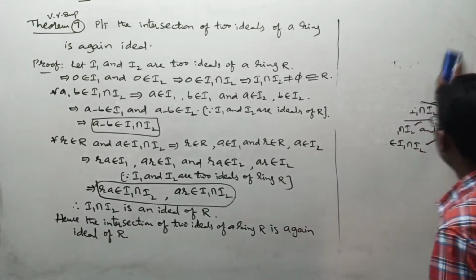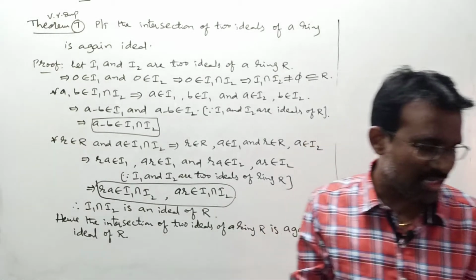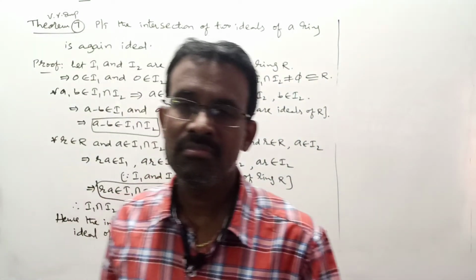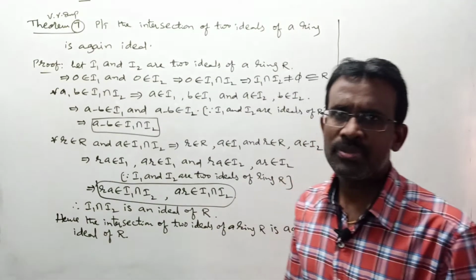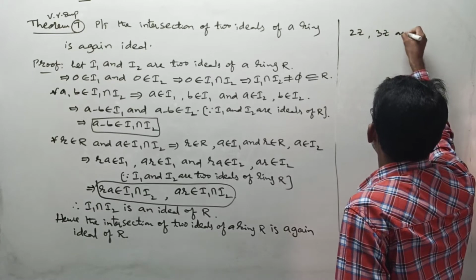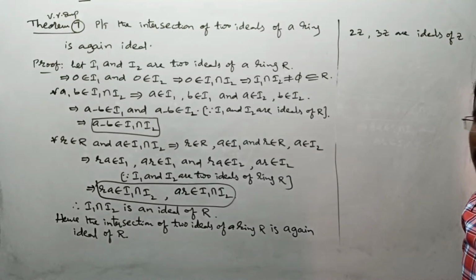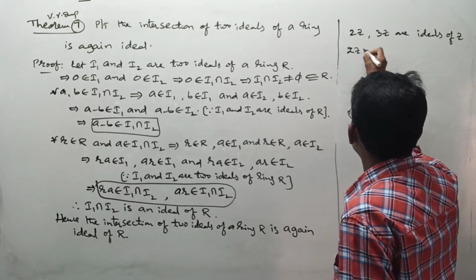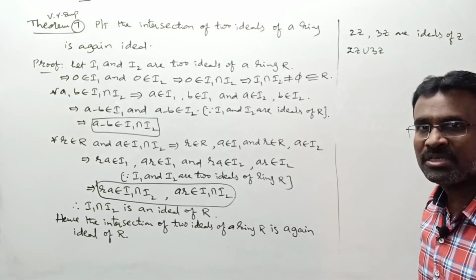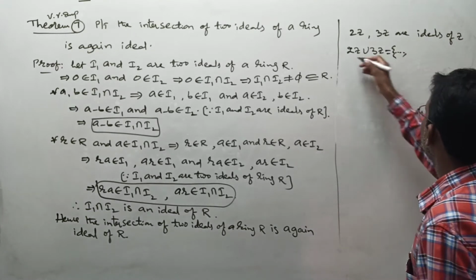But what about the union of two ideals? Is it an ideal or not? Whenever you take some I1 and I2, two ideals of a ring R, is I1 union I2 again an ideal for that same ring? Here the converse need not be true. The best example is, let us take 2Z as one ideal, 3Z as the other ideal. These two are ideals of the ring of integers. Now let us form the union of those two, 2Z union 3Z. You know what 2Z is? 2Z means multiples of 2, 3Z means multiples of 3. Then what is 2Z union 3Z? Something like this. 2Z means what?